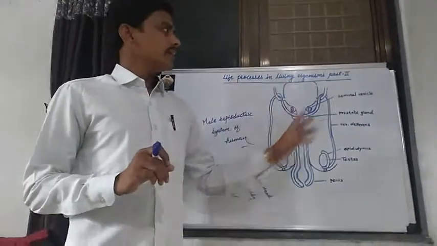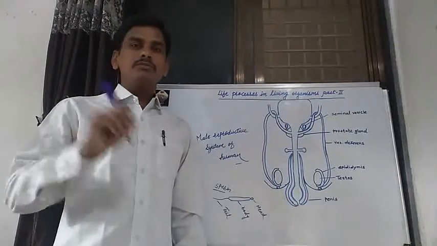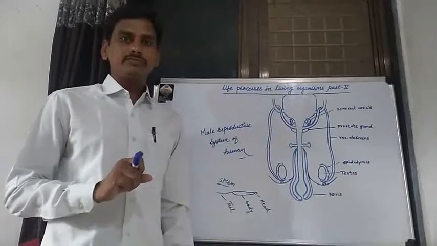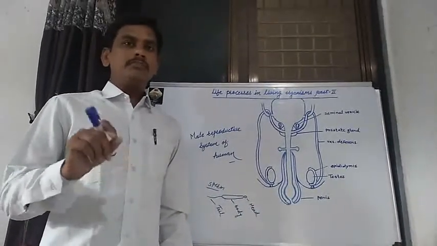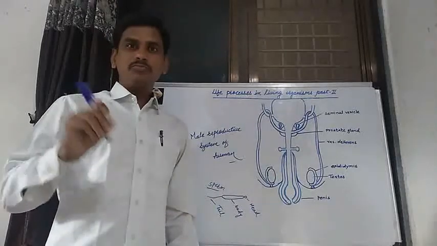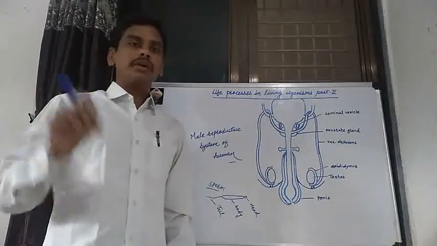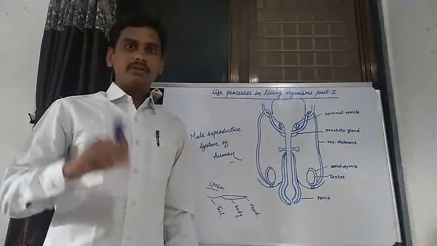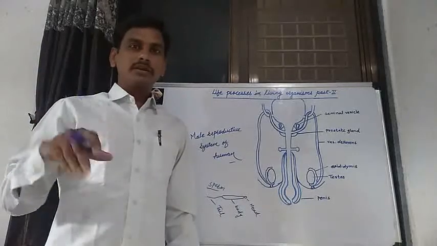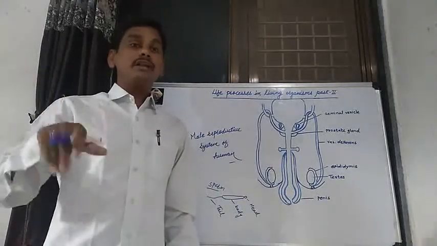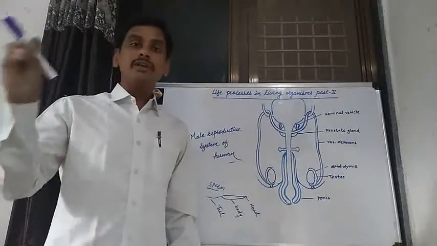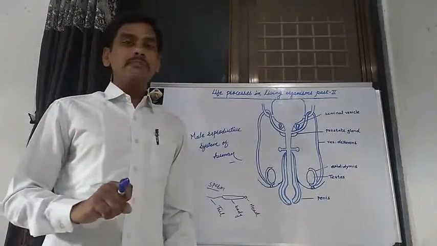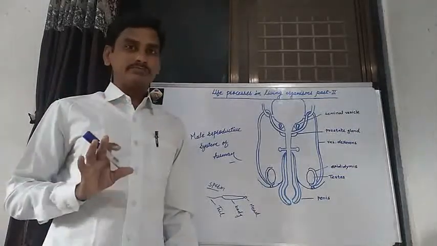Life processes in living organisms, part 2. We study about different life processes in a living organism. For example, reproduction. It is one of the most important life processes in all living organisms. We know that reproduction occurs in microorganisms, in humans, in animals, and also in different plants. That's why it is one of the most important life processes in all living organisms.